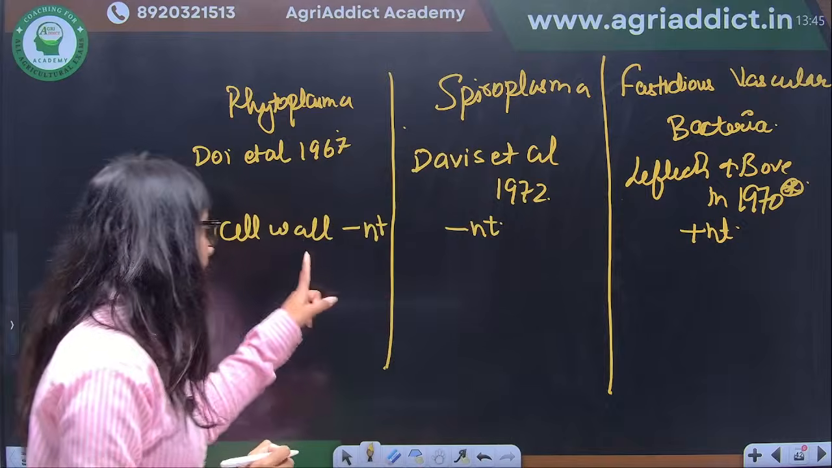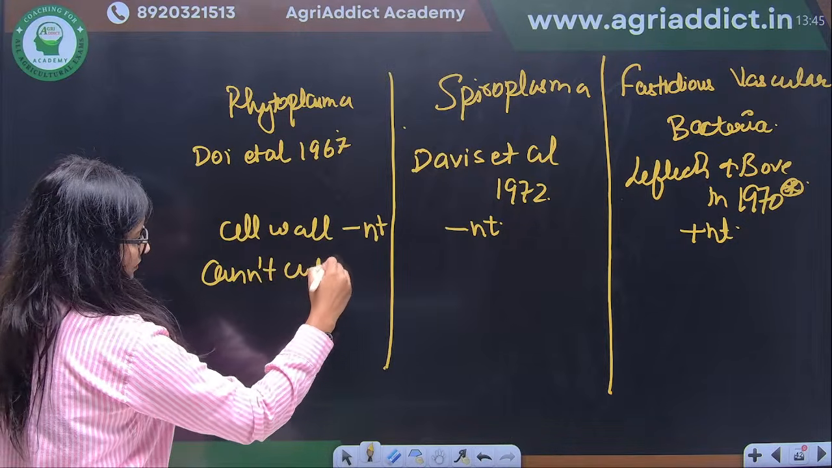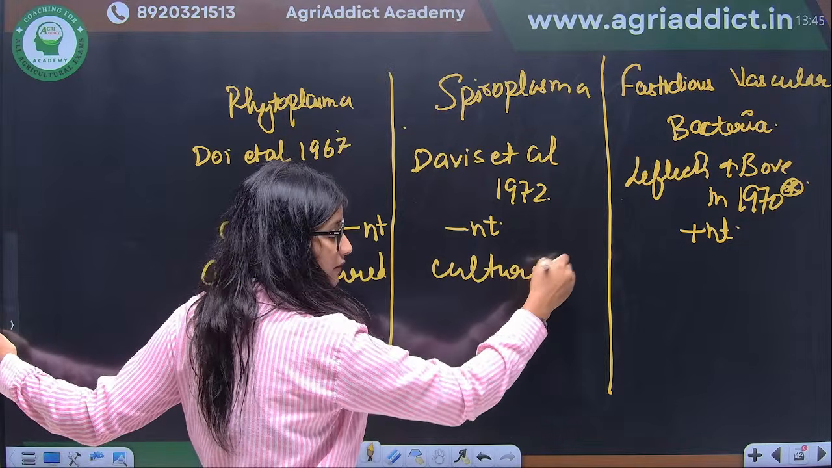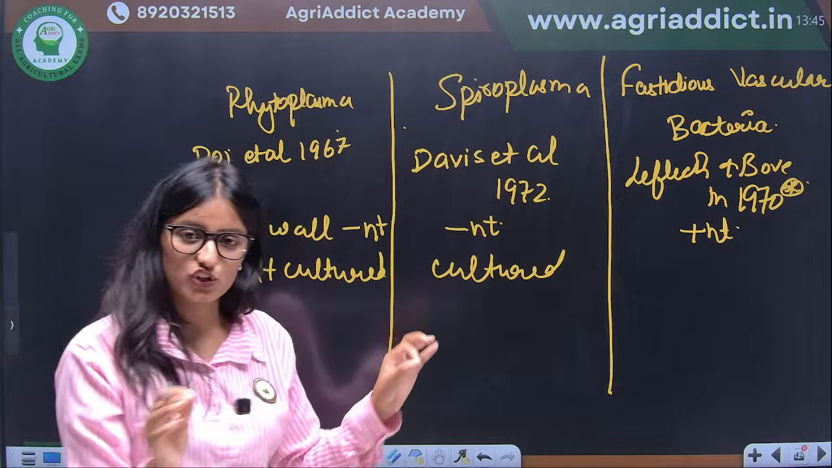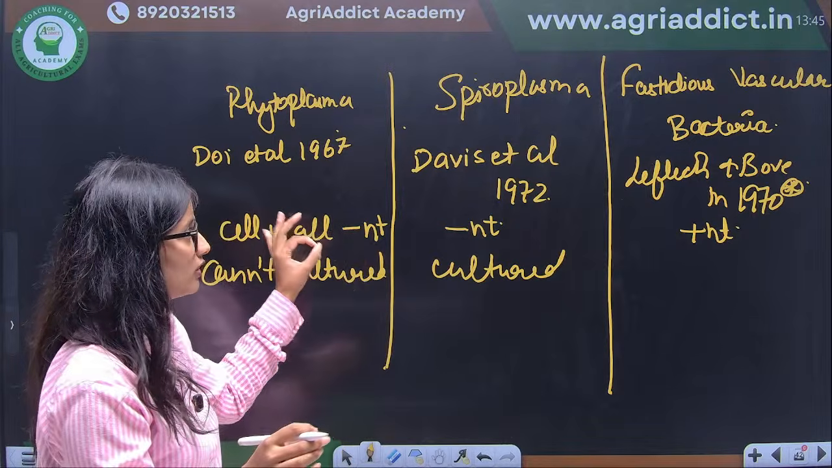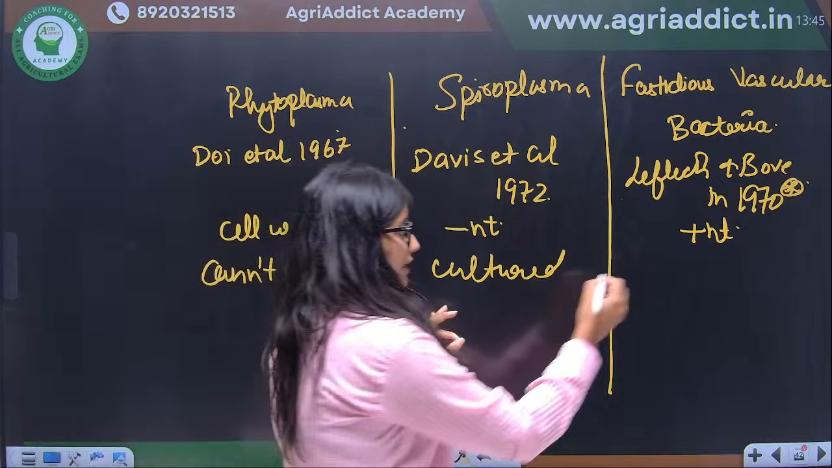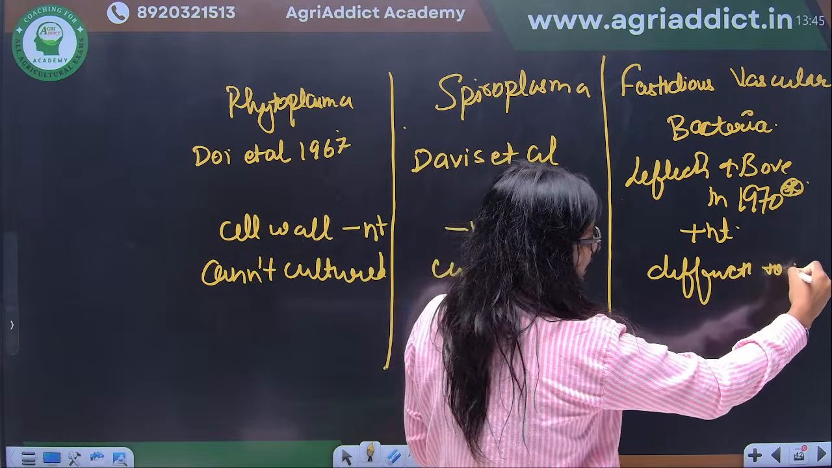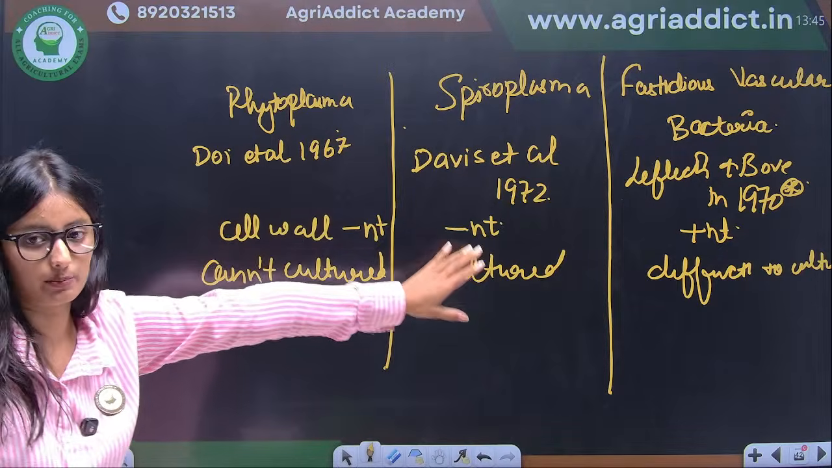Okay. So it can't be cultured. It can be cultured. This is the basic difference between the spiroplasma and phytoplasma. Can't be cultured. A question can be asked that which of the following can be cultured, cannot be cultured. So it is phytoplasma that can't be cultured. Spiroplasma is difficult to culture, but can be cultured on some specific medium. Okay, difficult to culture but can be cultured.